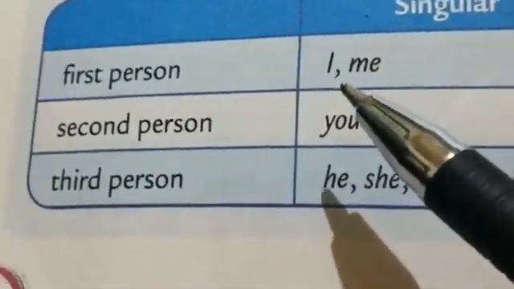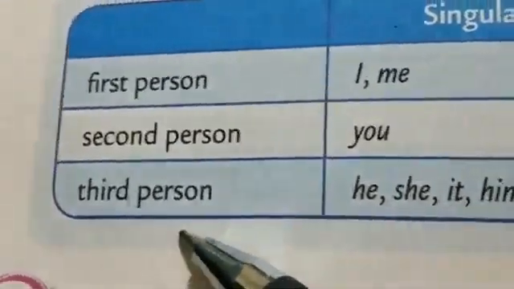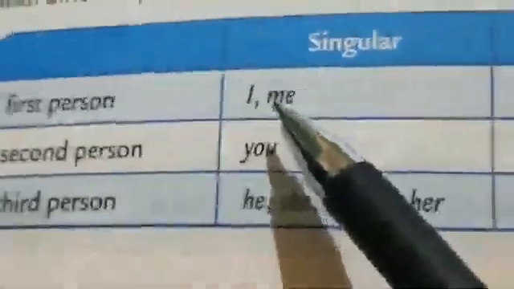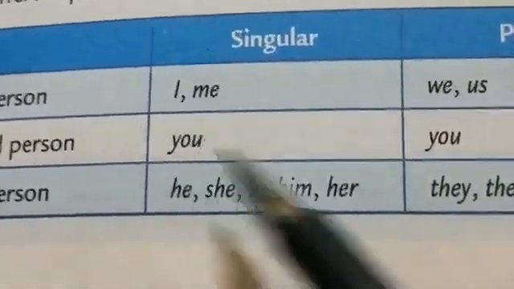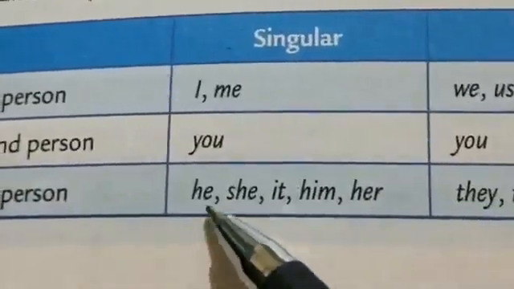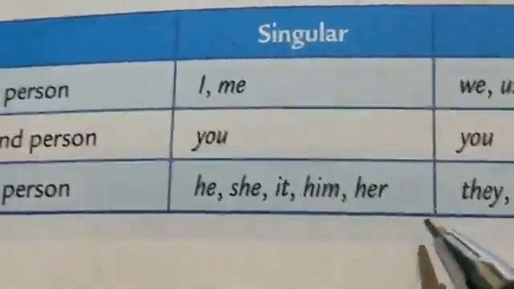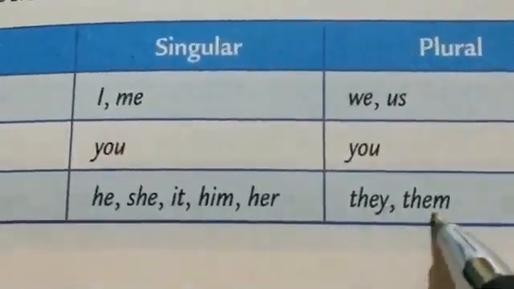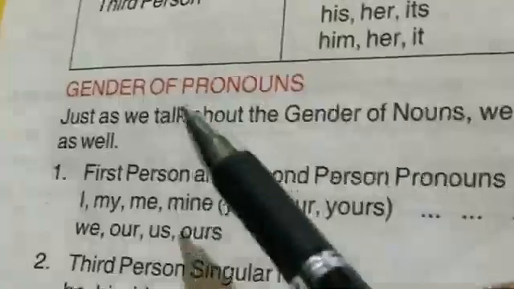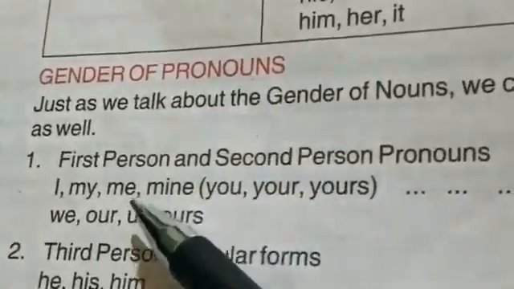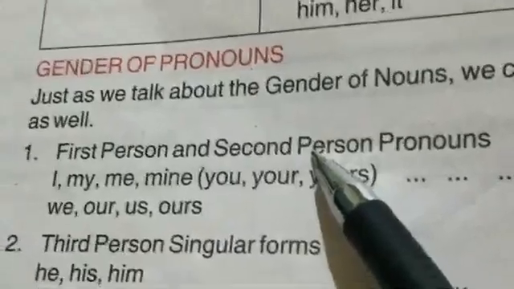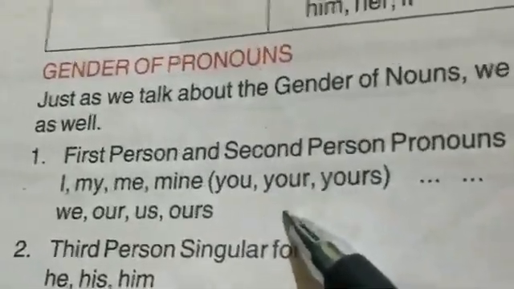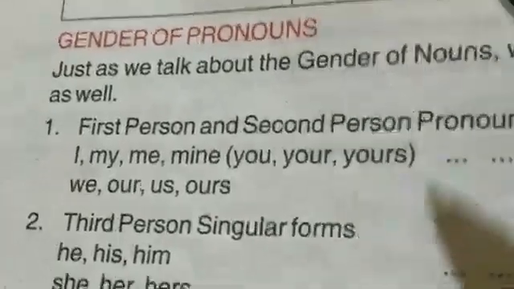Now you see here once more in the tabular form. Personal pronouns are of three types: first person, second person and third person pronoun. In singular form, first person refers to I and me, and in plural we and us. In second person, you is used for both forms. In third person, he, she, it, him, her, and in plural form they and them. Now here we can talk about the gender of the pronouns. First person and second person pronouns are used for both genders, male and female. Third person singular and plural forms differ.